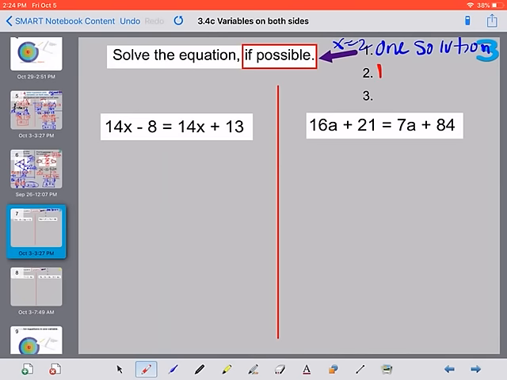We could solve it and get no solution. Meaning you could have solved it and gotten like 4 equal to 2, which 4 is never going to equal 2. It's not possible. So it would be no solution. Or our third solution, if we get the same number, like 3 equal to 3, we call this answer infinitely many solutions. Or you could call it all real numbers.